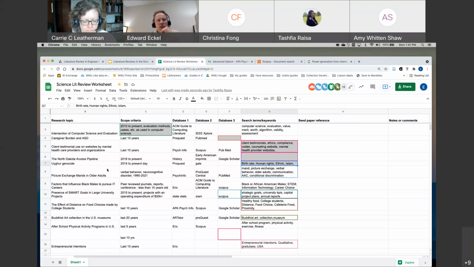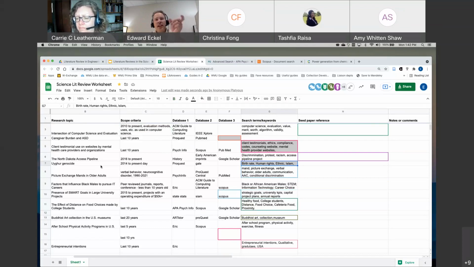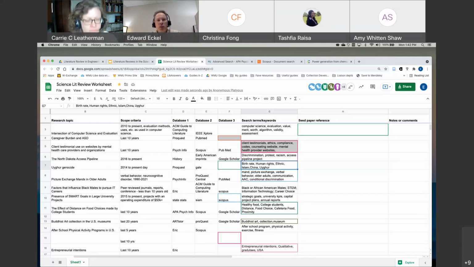For the person doing the Uyghur genocide, keep in mind the term Uyghur and all variations of that term. So if you're studying a particular group of people, a specific ethnic group, the name of that ethnic group is definitely going to be one of your search terms. But by all means, you're going to want to also search a little more broadly as well.